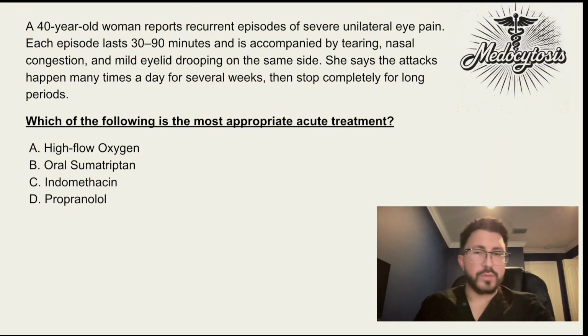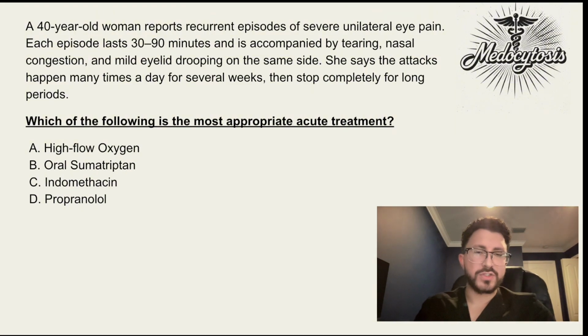Now, B, oral sumatriptan, which is a triptan drug. It's a serotonin agonist and it's used for acute migraine attacks. So migraines are very different than cluster headaches. With a migraine, you get photophobia, so the light makes your headache worse, sound makes your headache worse, you feel like you have nausea and you vomit. This is not a migraine that we're dealing with in this question, therefore B is also not correct. So that leaves us with A.